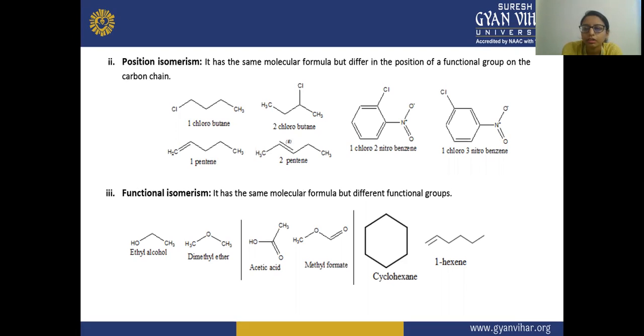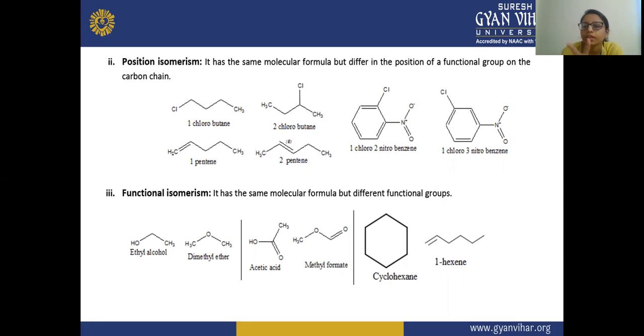The next example is 1-chloro-2-nitrobenzene. In this structure, the chloro is on the first position and the nitro is on the second position, which is the ortho position. In the second case, 1-chloro-3-nitrobenzene, the nitro is attached on the third position of the benzene, counting 1, 2, 3.